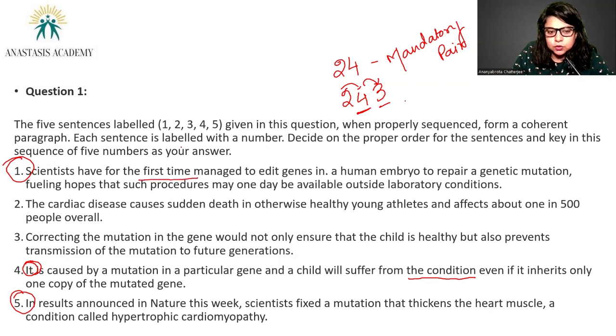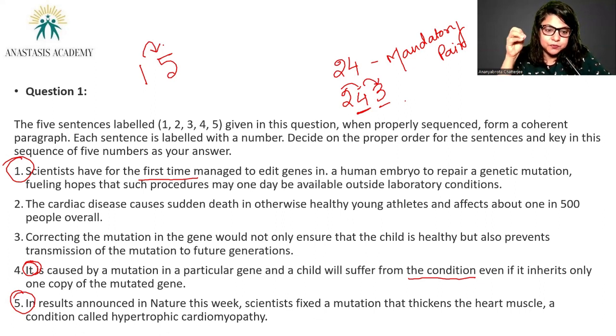So if you go by the chronology guideline, 1 will come before 5. And 1 and 5 will make a mandatory pair. How exactly? Scientists have for the first time managed to edit genes in a human embryo to repair a genetic mutation. A genetic mutation. Fueling hopes that such procedures may one day be available outside laboratory conditions.